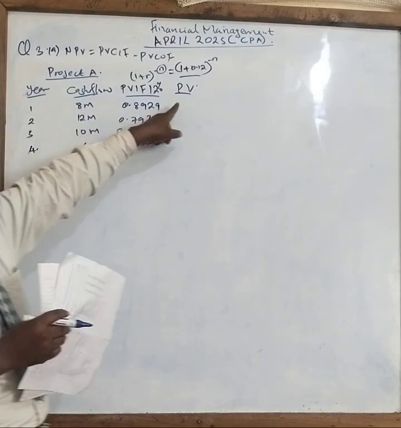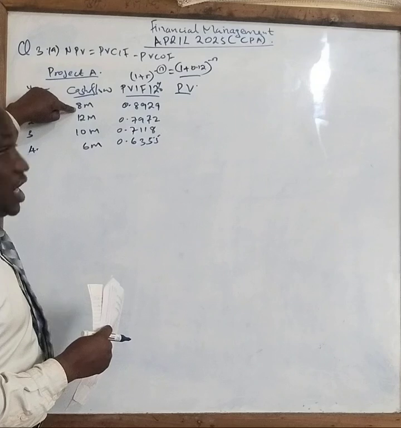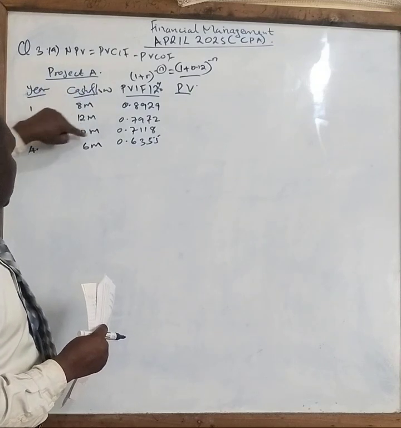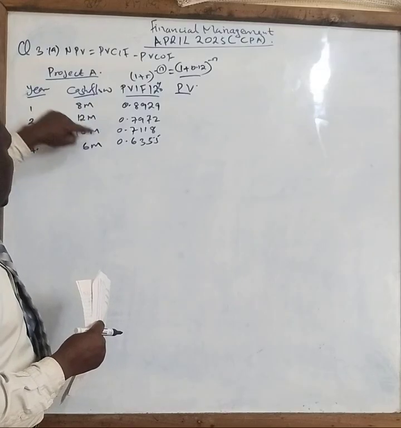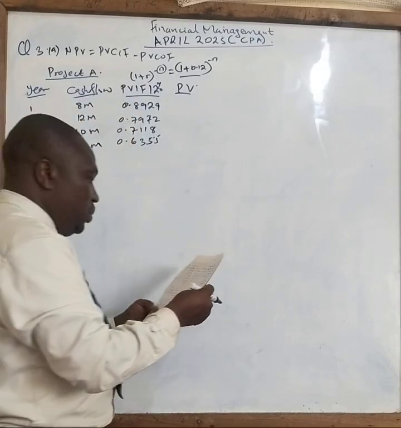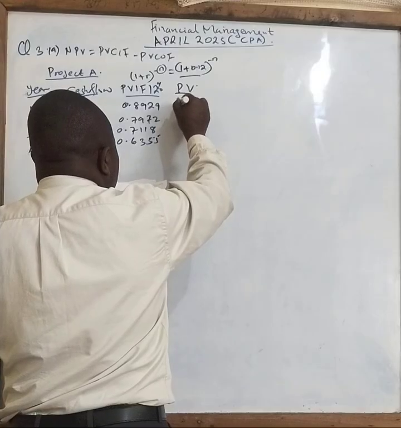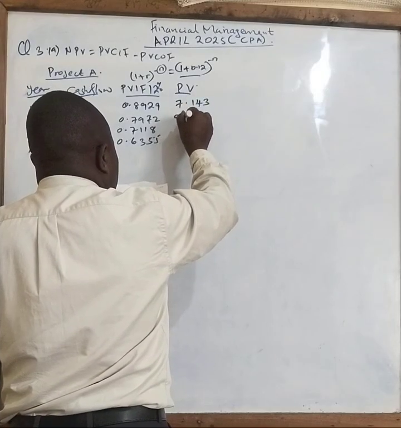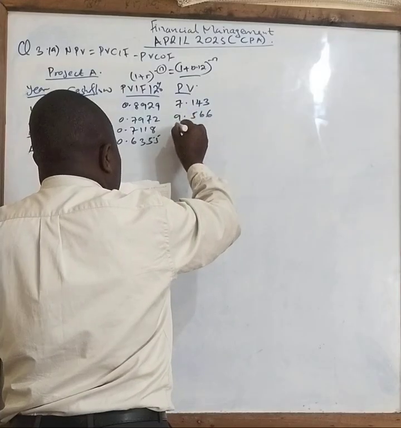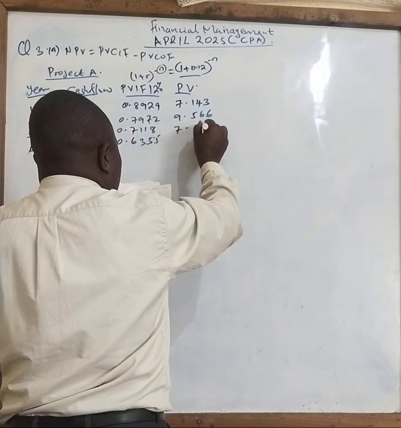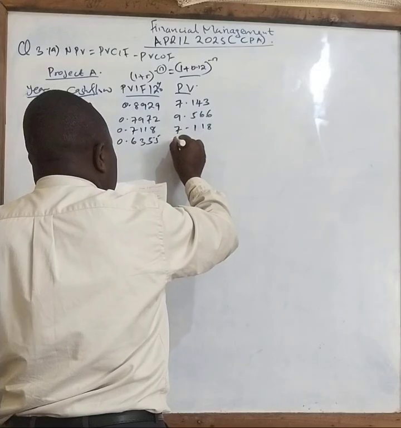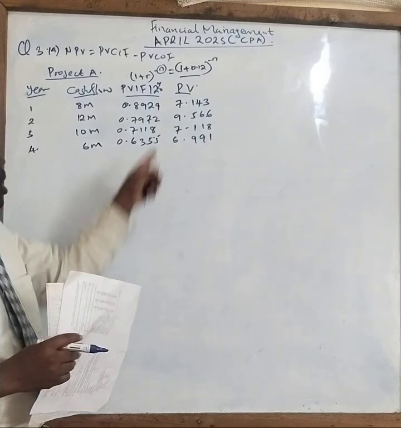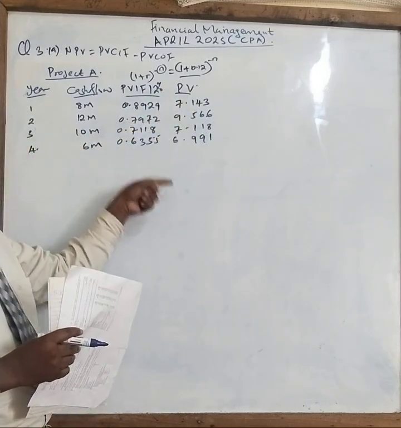For me to get the present value, I will take the cash flow times the discounting rate, cash flow times the discounting rate, cash flow times discounting rate, and cash flow times discounting rate. Now when you multiply, the answer you get here is 7.143. This one is 9.566. This one is 7.118, and the last one is 6.991. So I now have the present value per cash flow.